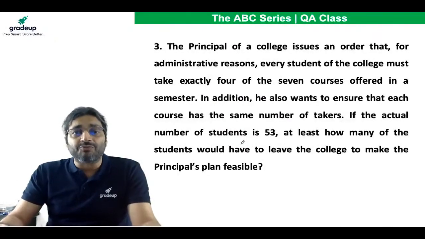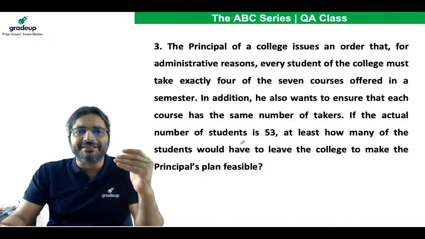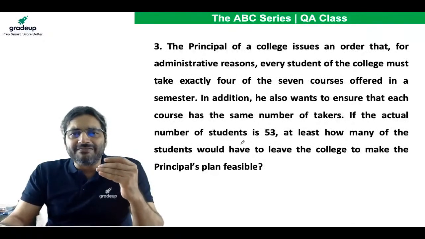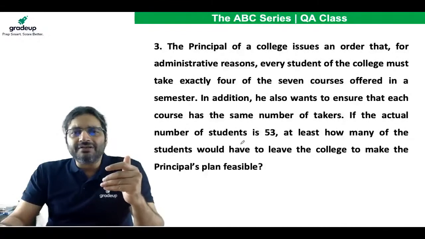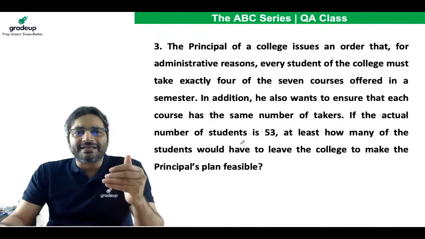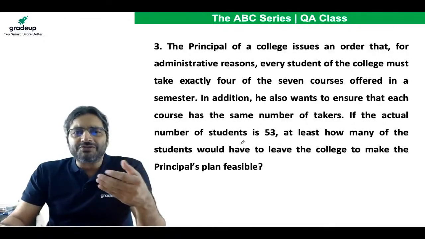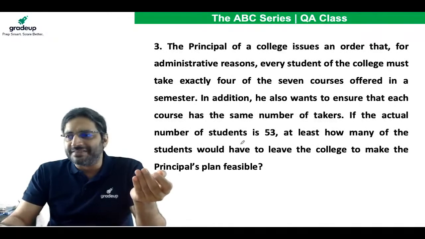Okay, to me, this is not important. Let's look at this wonderful question. The principal of a college issues an order that for administrative reasons, every student of the college must take exactly 4 of the 7 courses offered in a semester. In addition, he also wants to ensure that each course has the same number of takers. If the actual number of students is 53, at least how many of the students would have to leave the college to make the principal's plan feasible?